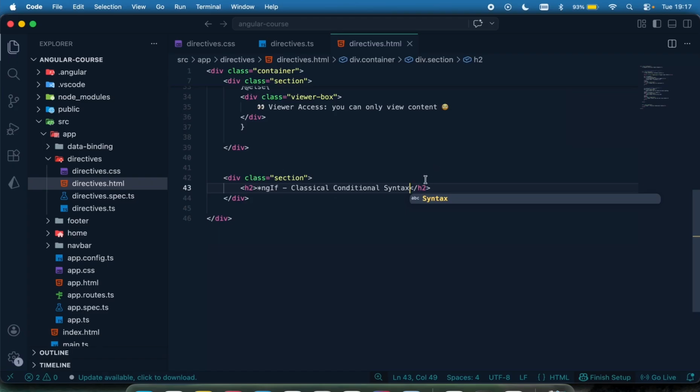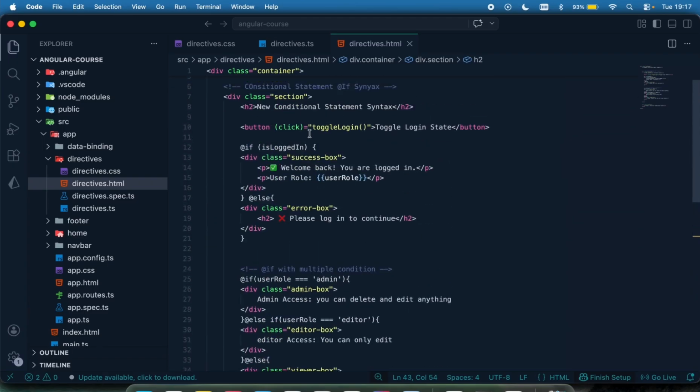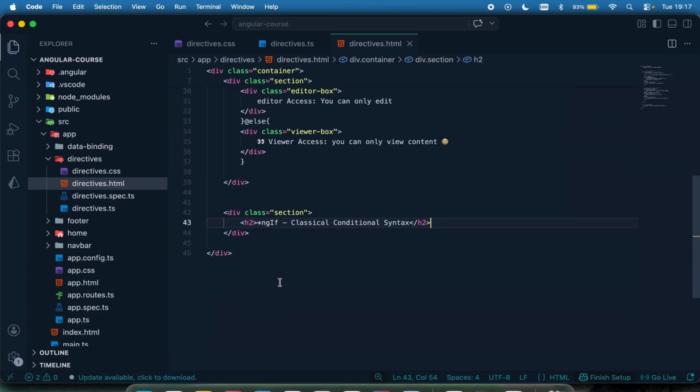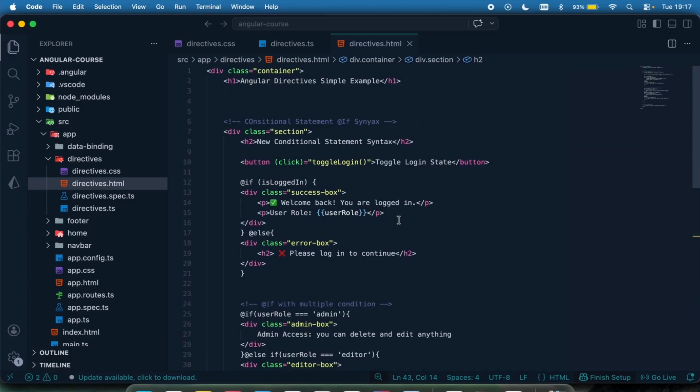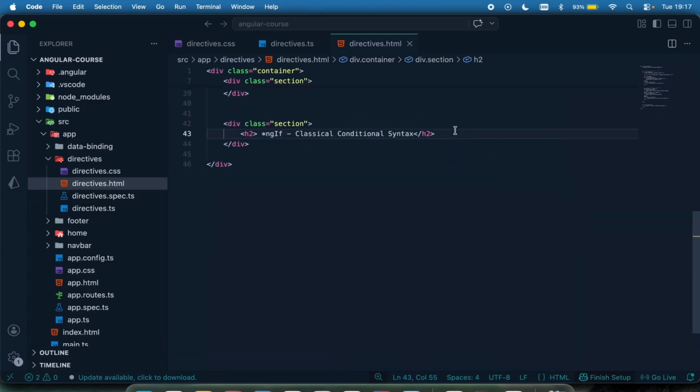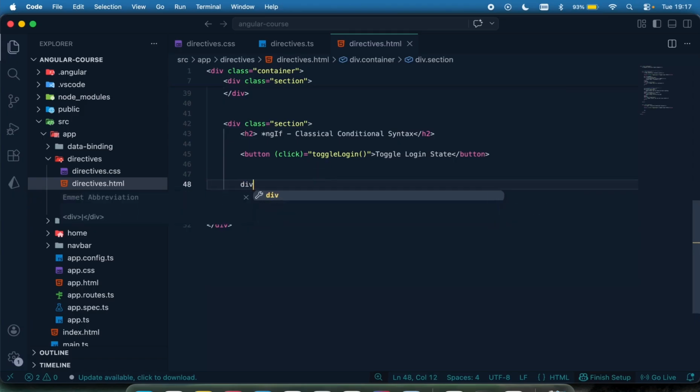Okay, so either of them, they do the same thing. I just want to do the same thing right here, but this time around, I want to use the classical conditional syntax, which is the ngIf, like so. The same way, I need to have this button up right here. Let me have that, so it'll be a little bit faster. And first of all, I'm going to have a div right here. I will take this div to use the classical syntax for conditional statement.